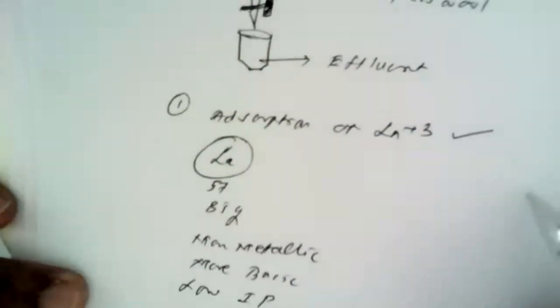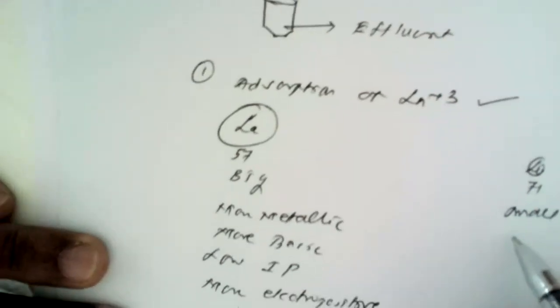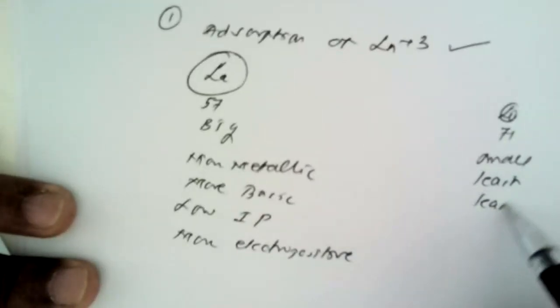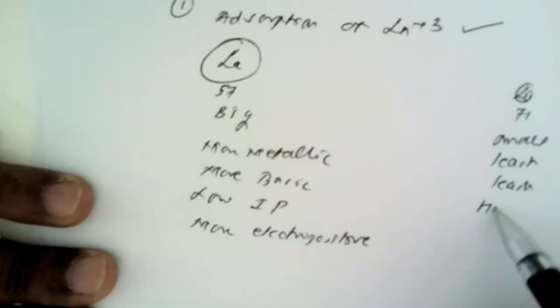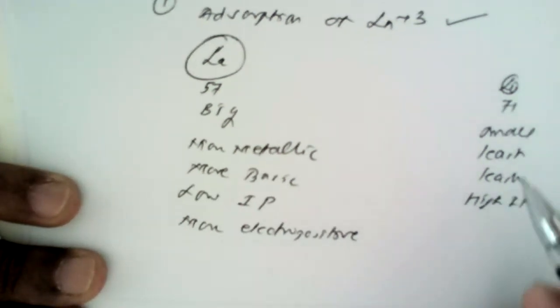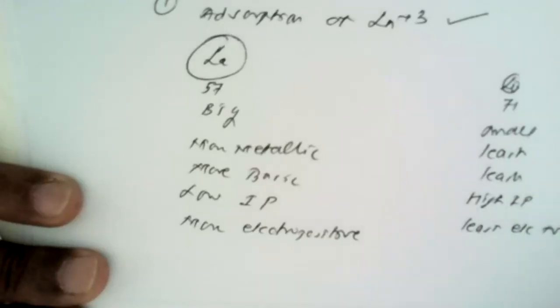So all these points you have to remember. And the last member, atomic number 71, lutetium, is very small in size, least metallic, least basic, having the highest ionization enthalpy or ionization potential, and it is again least electropositive.